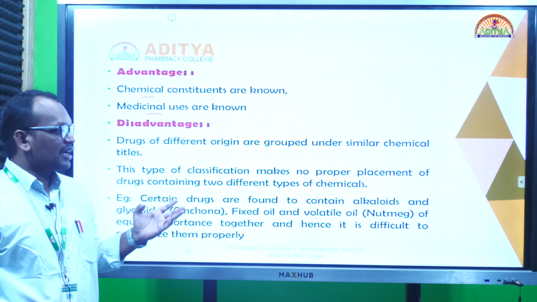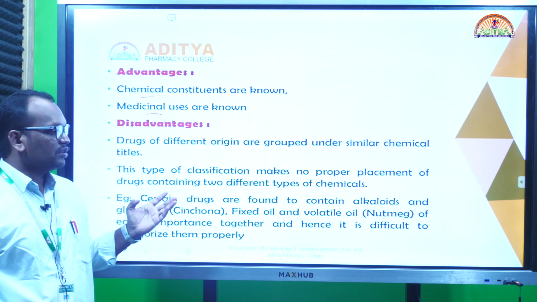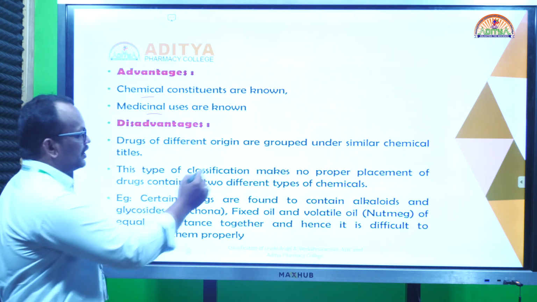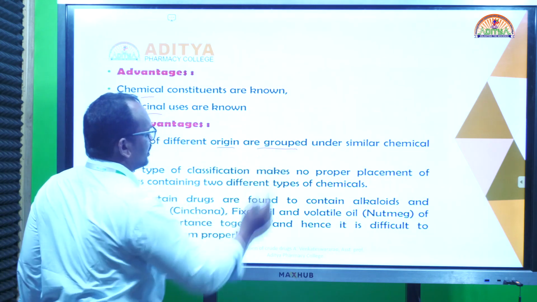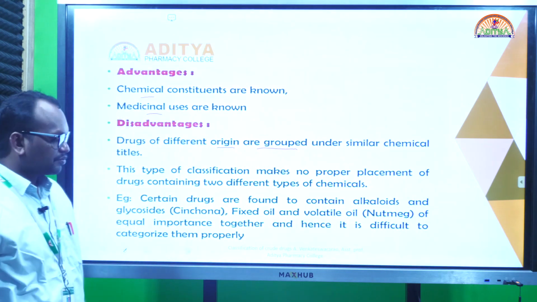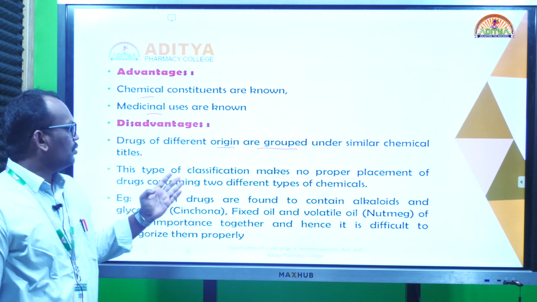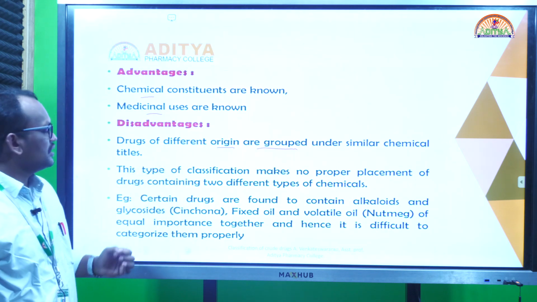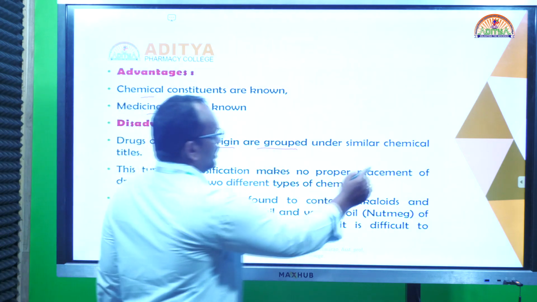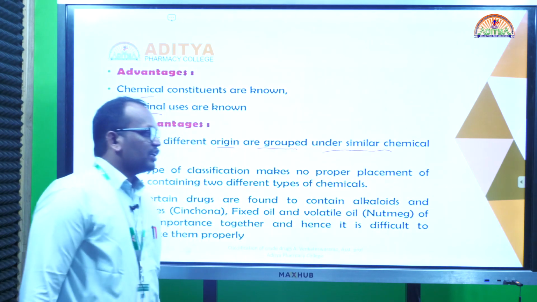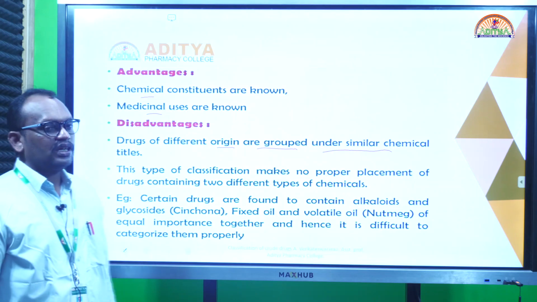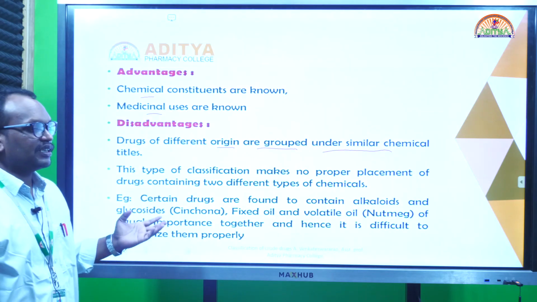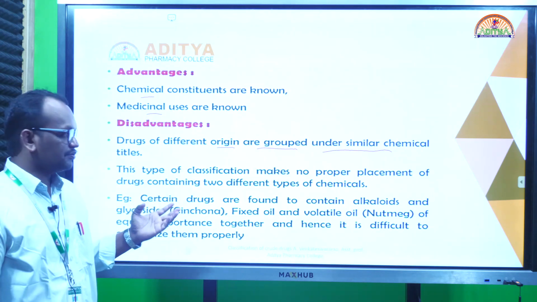They both have different origins, but they have laxative properties. Like that, the drugs are of different origins but have the same chemical constituents. So with the different origin or source of the drug, we don't know by using this classification. In chemical classification, we know only the chemical nature of the drug, but we don't know the source of the drug. No importance is given to the source of the drug.